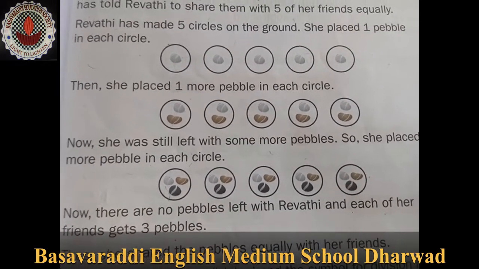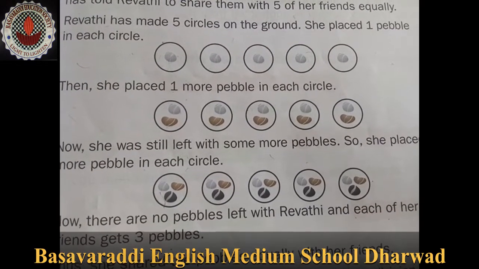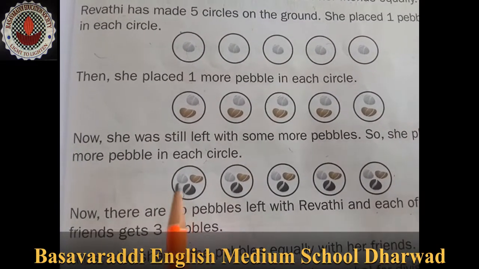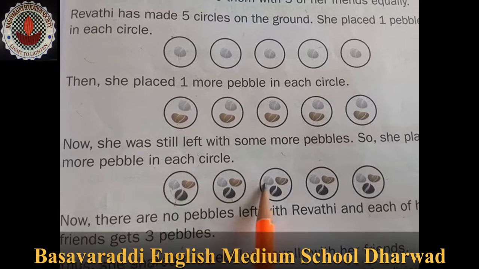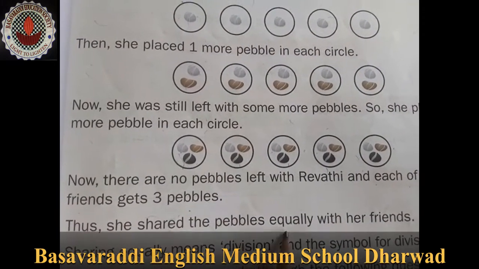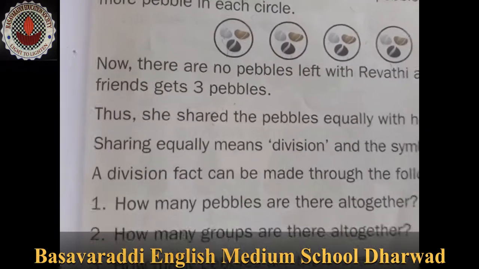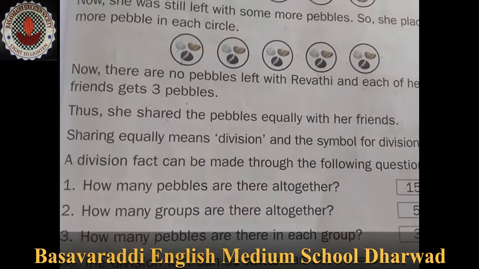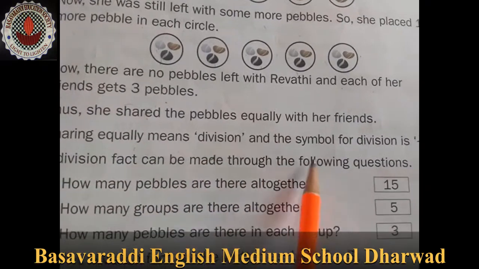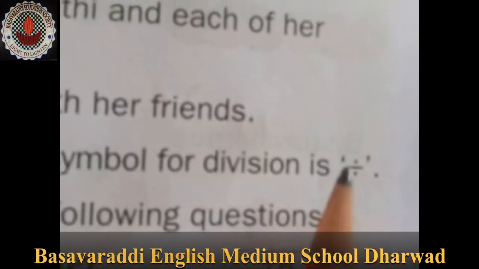How many friends are there? There are 5, and she is distributing 1, 1, 1, 1 like this, and the friends get 3 pebbles each: 1, 2, 3, 1, 2, 3, 1, 2, 3, 1, 2, 3, and 1, 2, 3. Thus, she shared the pebbles equally with her friends. Sharing equally means division, and the symbol for division is like this.